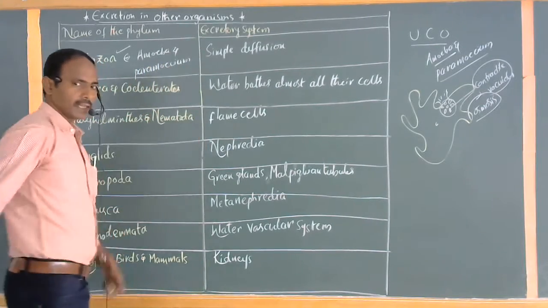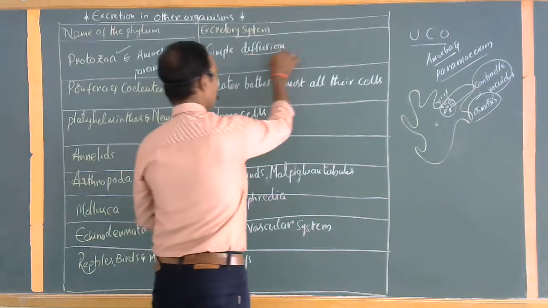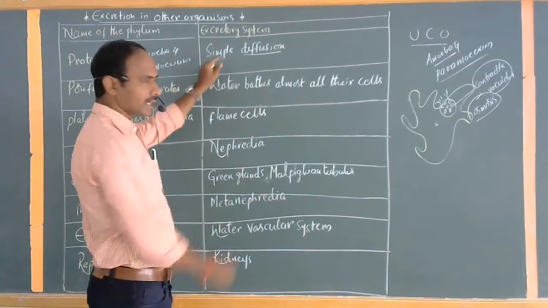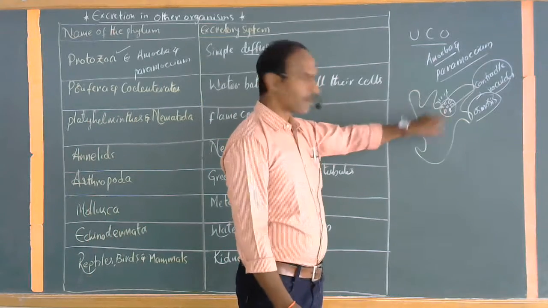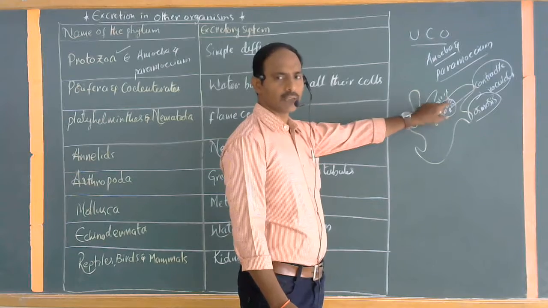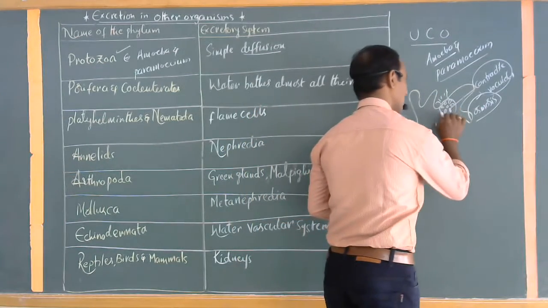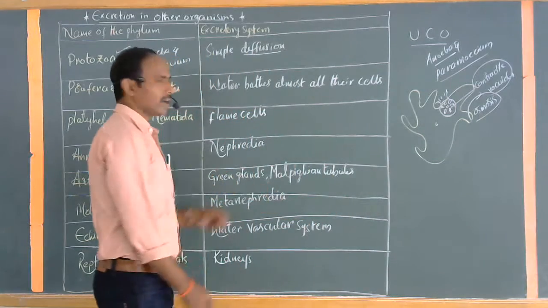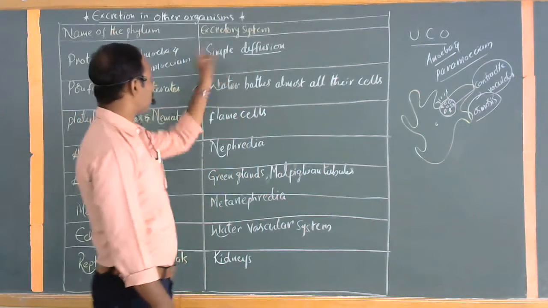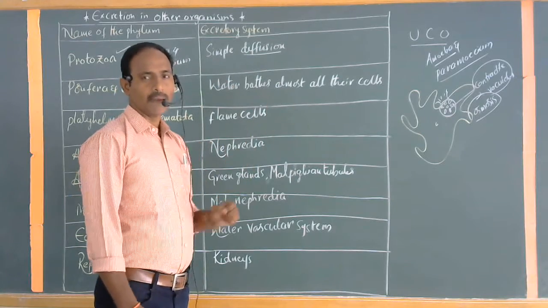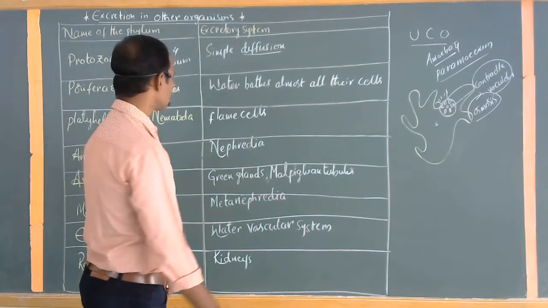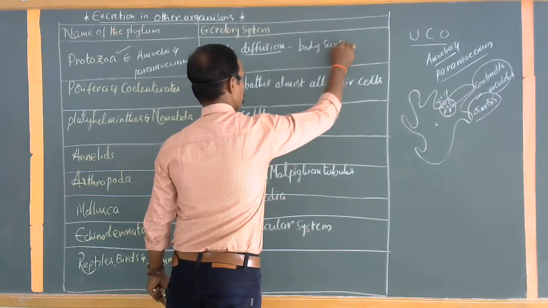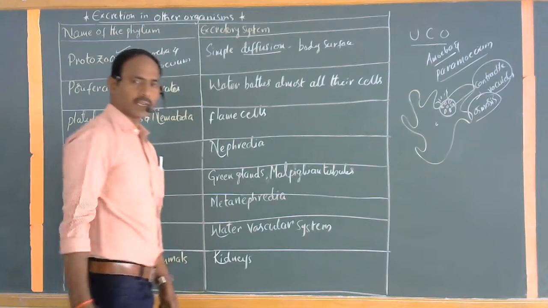Amoeba and paramecium can also transport the materials by simple diffusion. Of course, here it is said osmosis and here diffusion. The materials transported from outside into the body is commonly called diffusion, but the materials sent out from the body to outside is mostly done by the process commonly called osmosis. Diffusion and osmosis mechanisms are both useful to transport the materials. So, simple diffusion through the body surface, they can eliminate the waste materials.